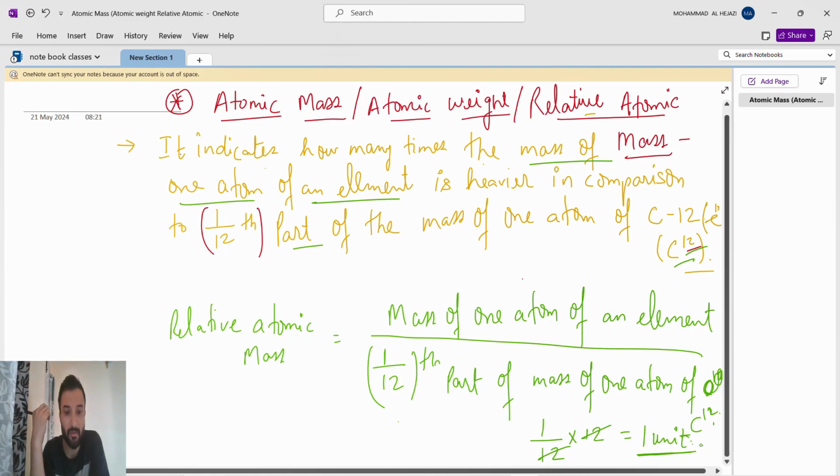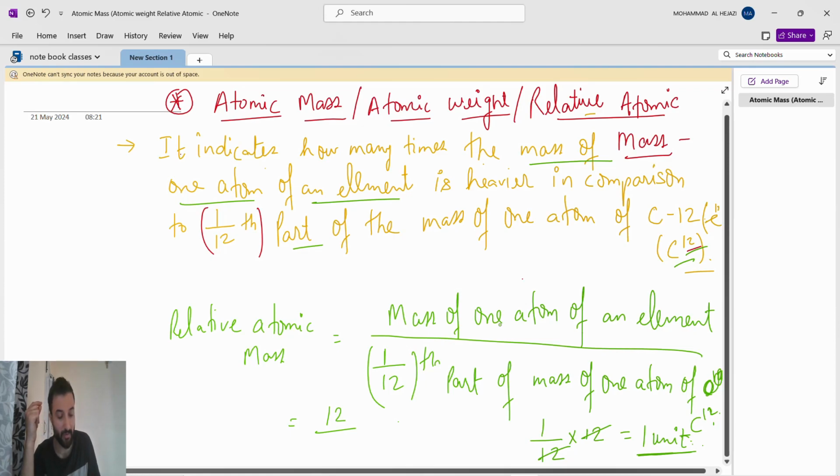So guys, suppose you are finding the mass of one atom of carbon. Suppose you measured the mass of one atom of carbon, and it came to 12. How will we get to know its mass is 12? Because we will measure it in the laboratory.